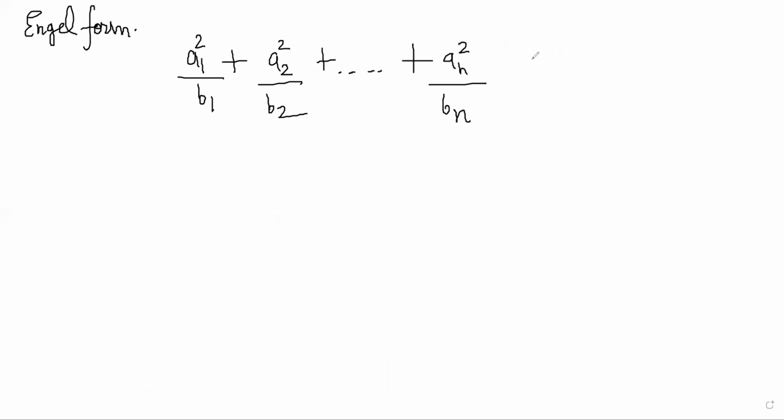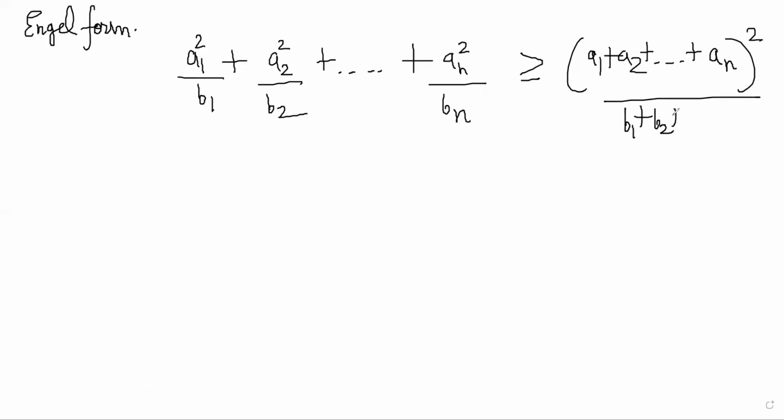The inequality says this: a1 square by b1 plus a2 square by b2 plus so on till an square by bn is always greater than or equal to (a1 plus a2 plus ... an) whole square by (b1 plus b2 plus ... bn).